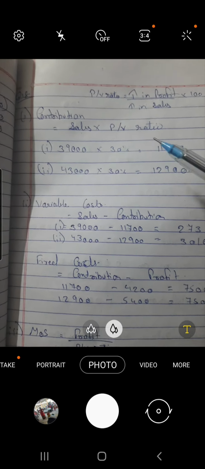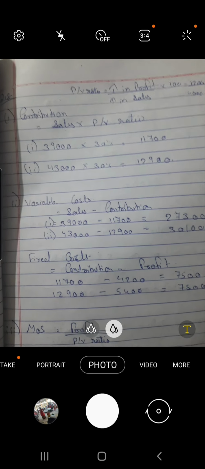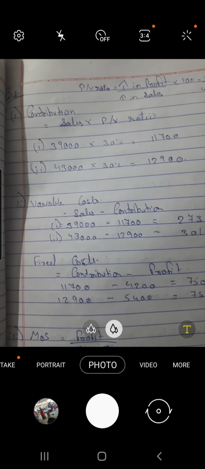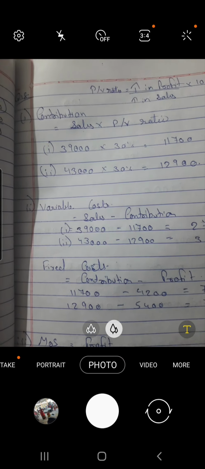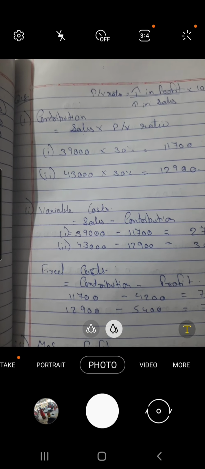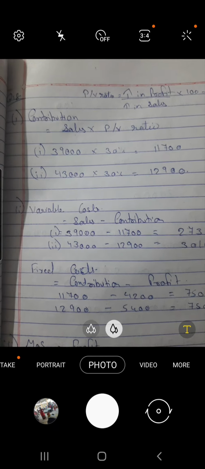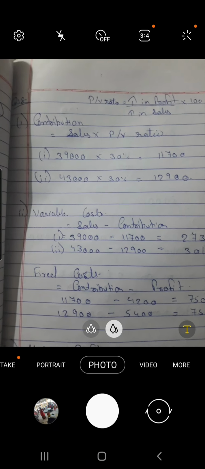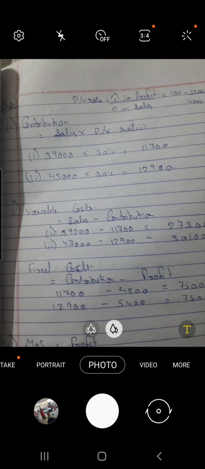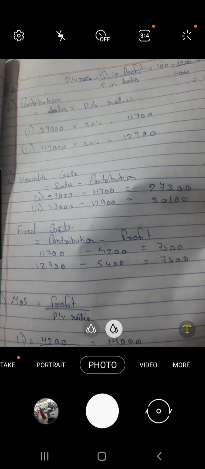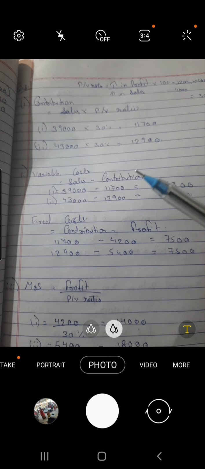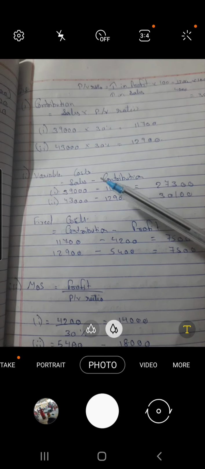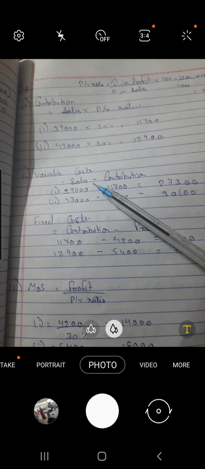For the contribution, we have to multiply sales by PV ratio. Sales for both the halves are given in the question, 39,000 and 43,000. Multiplying them by 30%, we will get 11,700 and 12,900 as answers for contribution for both the halves. Second one is to find out variable cost. To find the variable cost, we have to deduct contribution from sales.